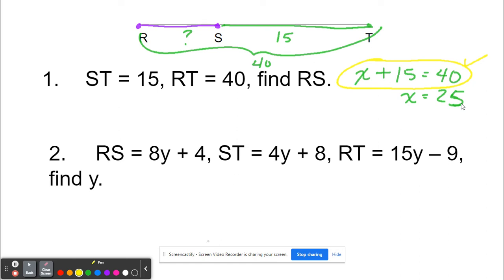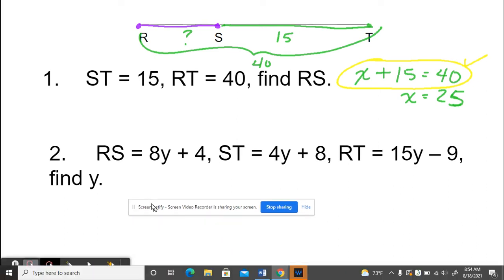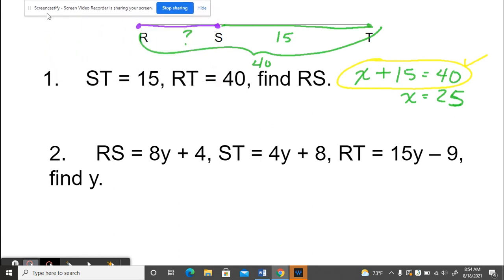All right, so let's look at the second question. You'll notice it got a little more complicated because now we've got some algebra here, and again, this is while we were practicing our algebra. RS, this purple segment, is 8y plus 4. This green segment right here is 4y plus 8. And then the whole thing is 15y minus 9.